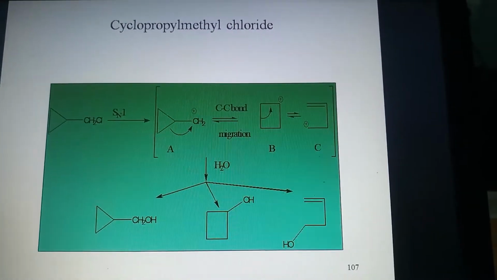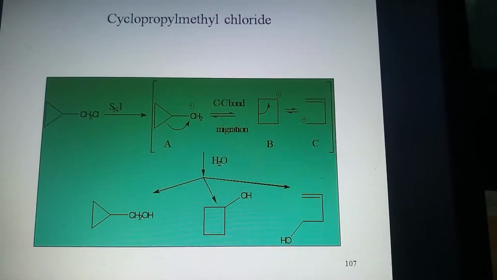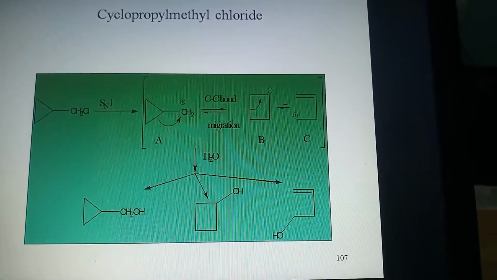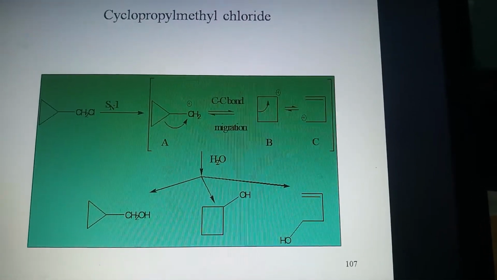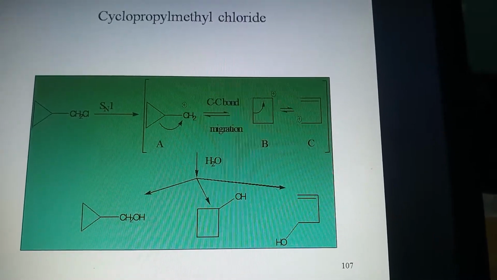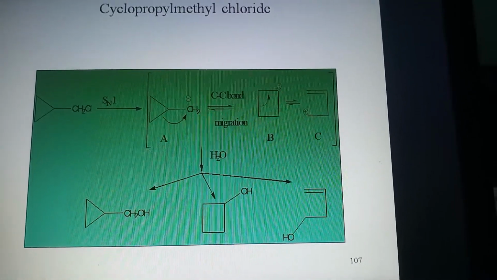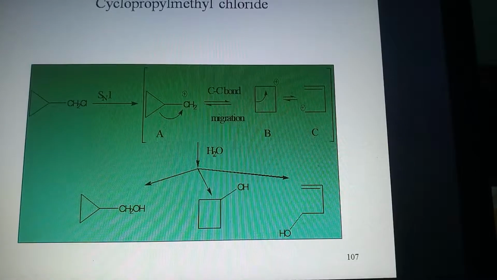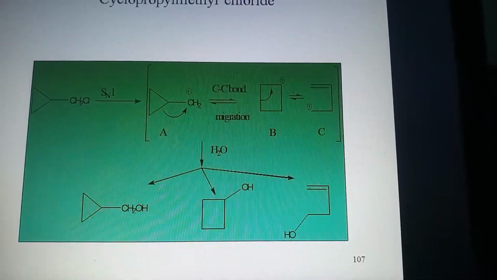We have learned that the cyclopropyl system is not susceptible to substitution reaction, but cyclopropyl methyl chloride is quite active in SN1 type reactions, giving a mixture of products.